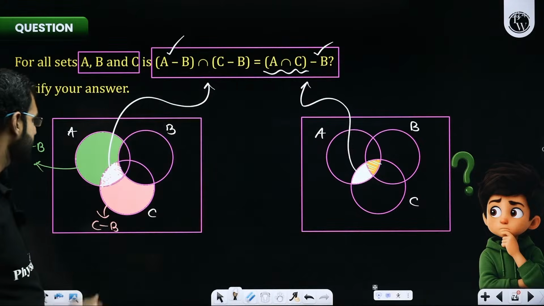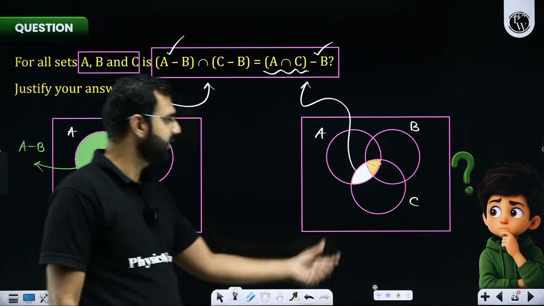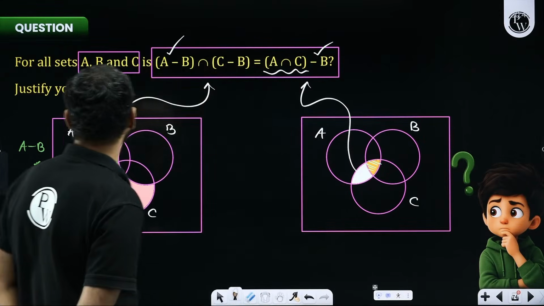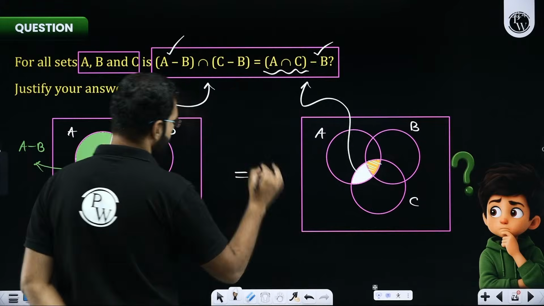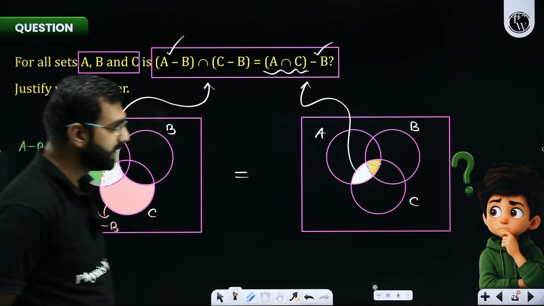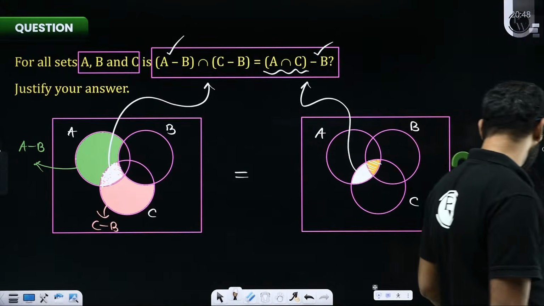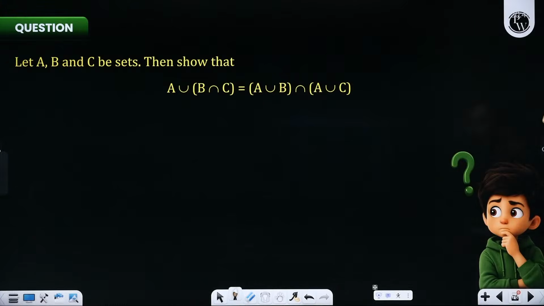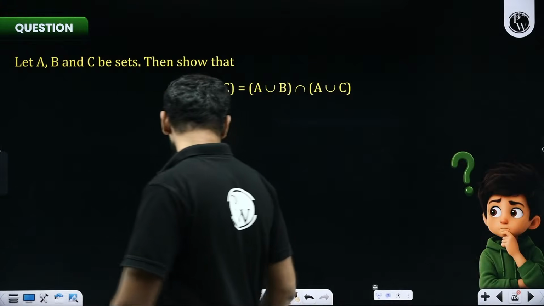Let me quickly check it. This portion was our LHS. The same portion is our RHS. They are same. So if they are same, I could prove that yes, they are correct with the help of Venn diagrams. There are indeed some other methods which you could have used, but I think Venn diagrams are also making complete sense here. That's a law of distribution which you can use.